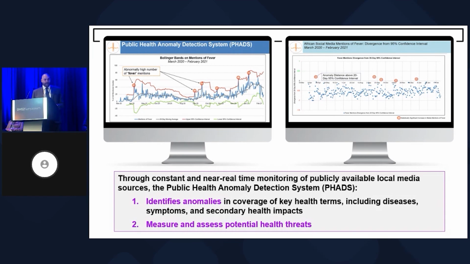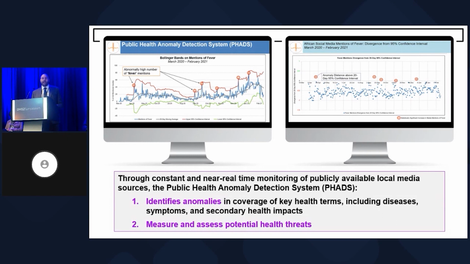FADS addresses these issues by filling information gaps and increasing public health response time. Through consistent near real-time monitoring of publicly available sources, FADS 1) identifies anomalies in coverage of key public health symptoms and terms, and 2) measures and assesses potential health threats.